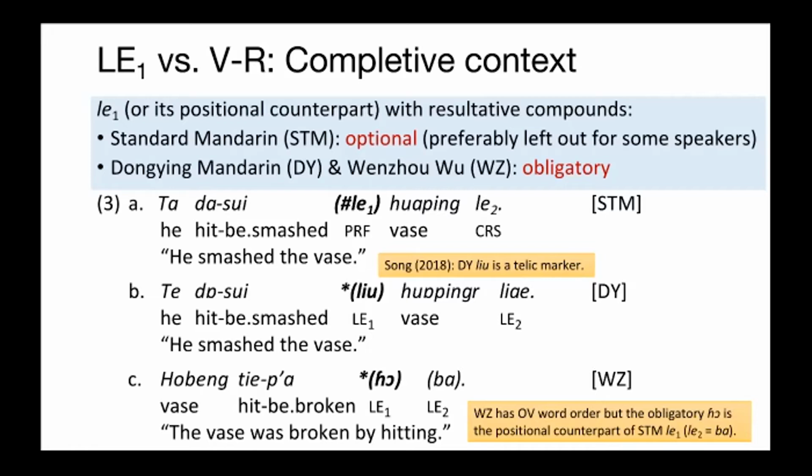Now let's look at 3c, a sentence in wz. 互崩der Paube. The vase was broken by heating. The particles all and ba are counterparts of STM le1 and le2 respectively, and ba is optional in WZ. Notice that the basic word order in WZ is OV, so we have both so and ba in the sentence final position, but it's generally agreed that all is the WZ counterpart of the one. And unlike ba, all is obligatory here.